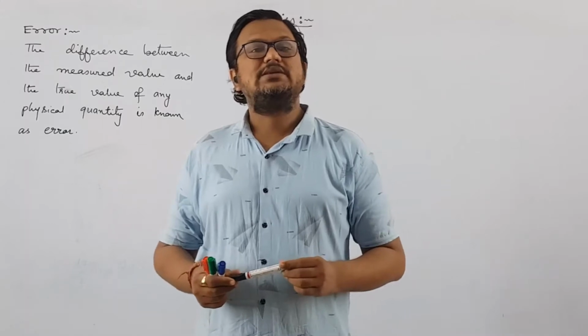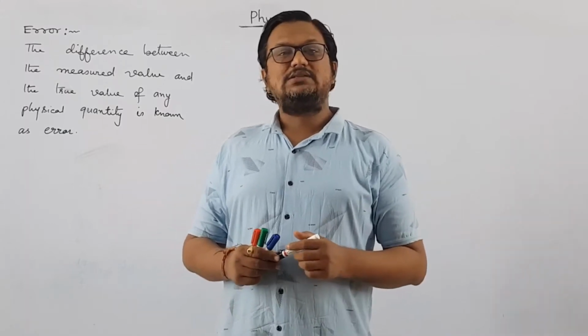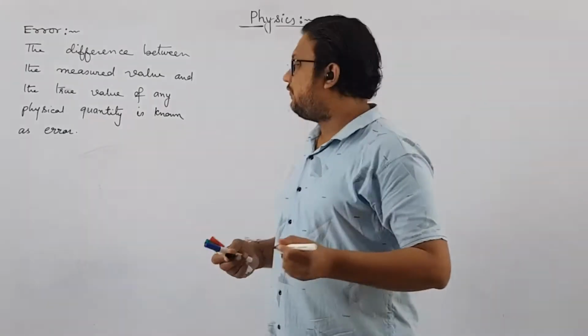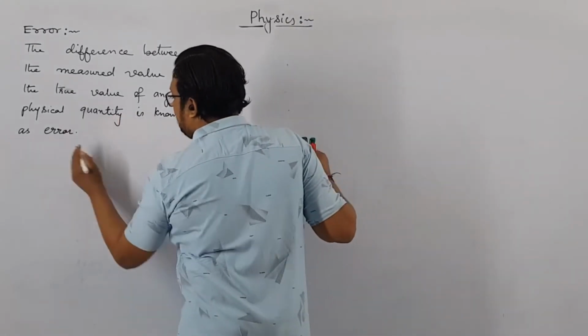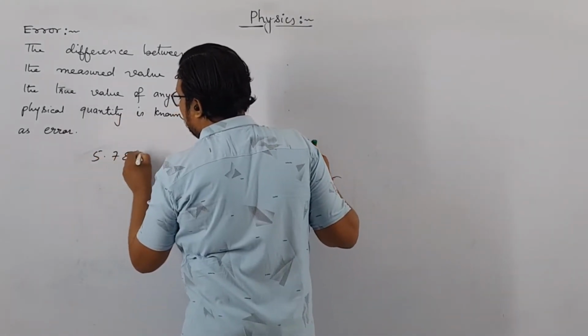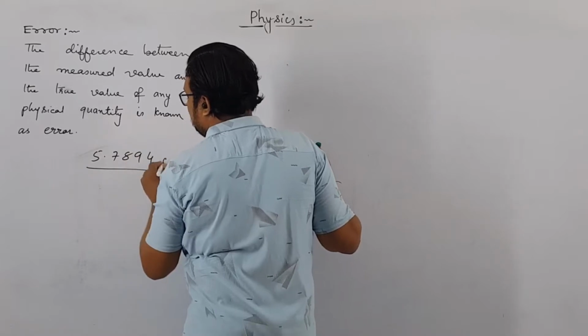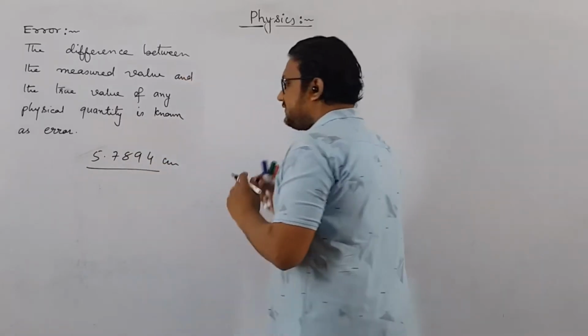Suppose we want to measure the length of any object, and let us say the true value of the length of that object is 5.7894 centimeter. Right, this is the true value.